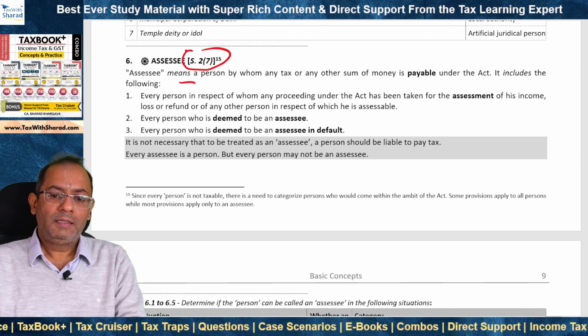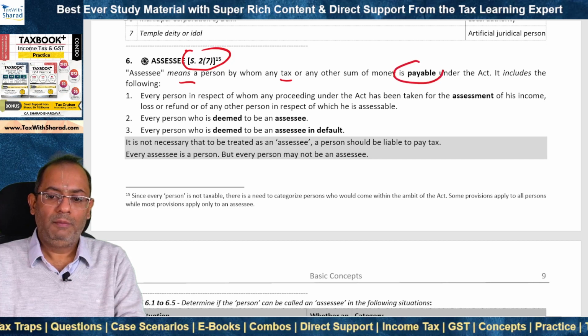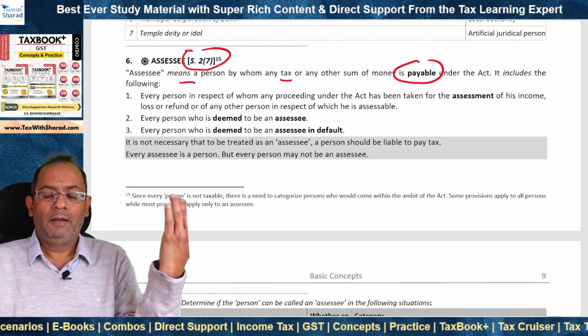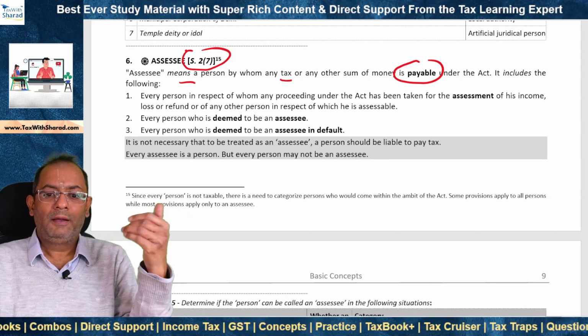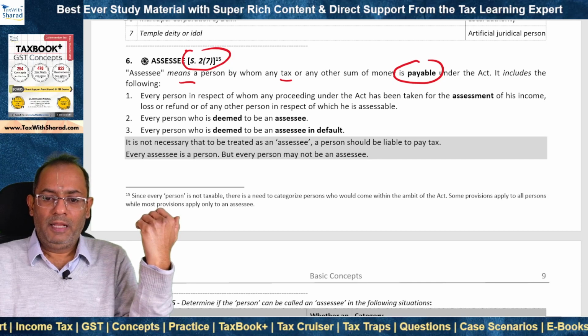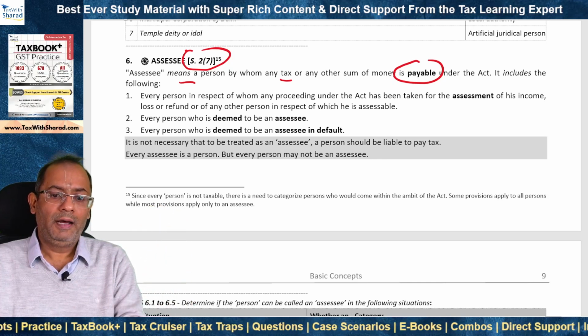The assessee means a person by whom any tax or any other sum of money is payable under the Act, right? For example, if I earn income of say 10 lakh on which tax is payable, then a sum of money, tax or sum of money is payable under the Act, and therefore I am an assessee.